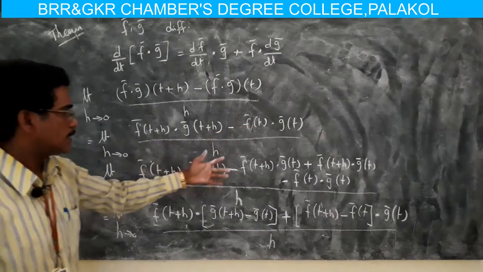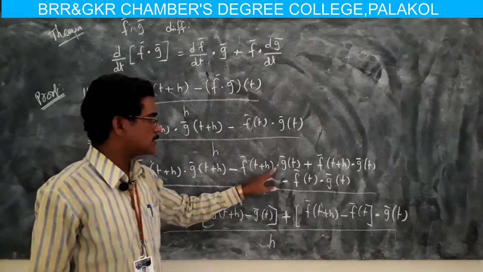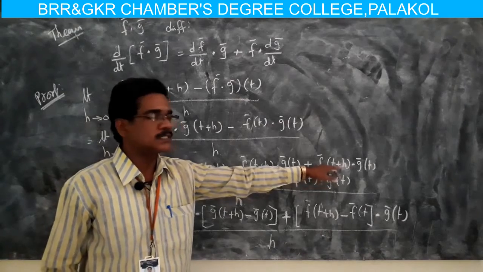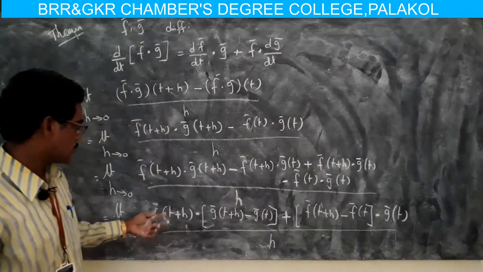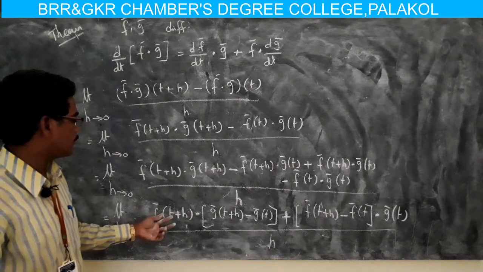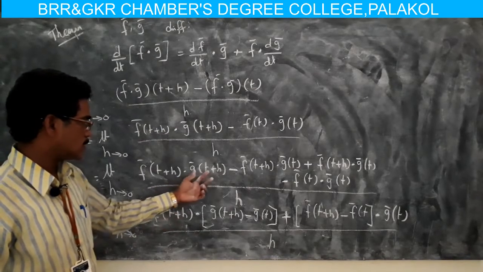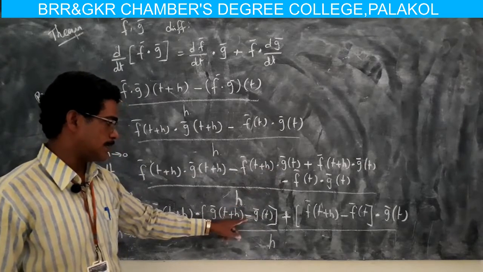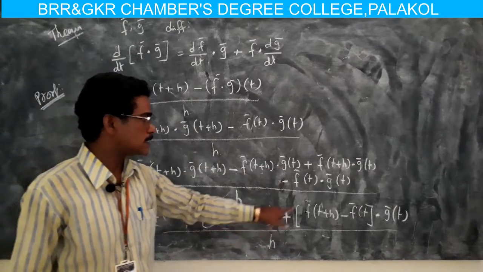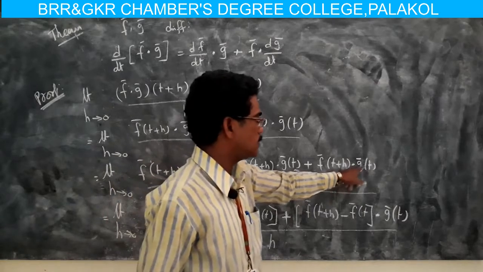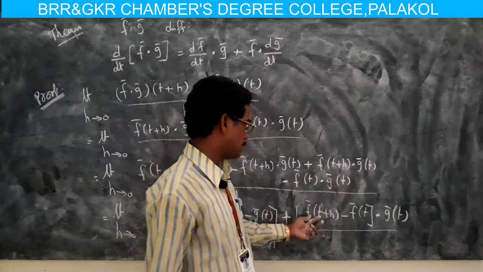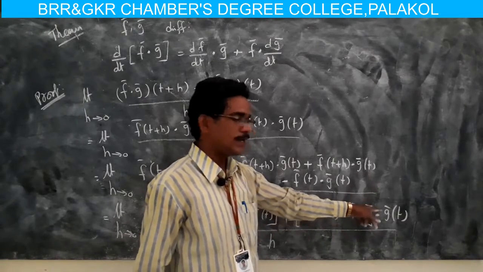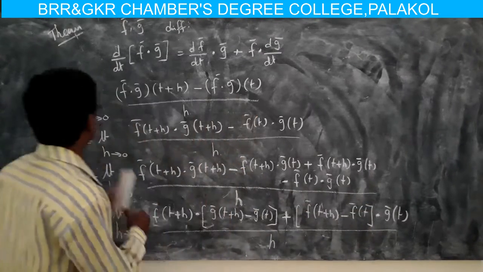Now subtracting and adding f(t+h)·g(t), then separating, common with f(t+h): f(t+h)·[g(t+h) − g(t)], plus [f(t+h) − f(t)]·g(t), whole divided by h.